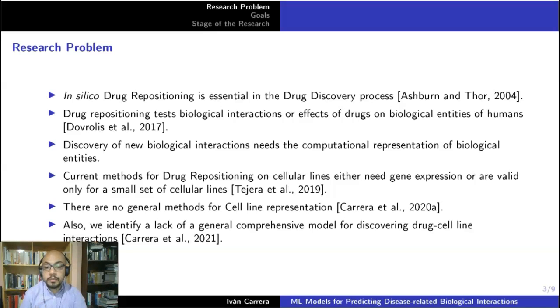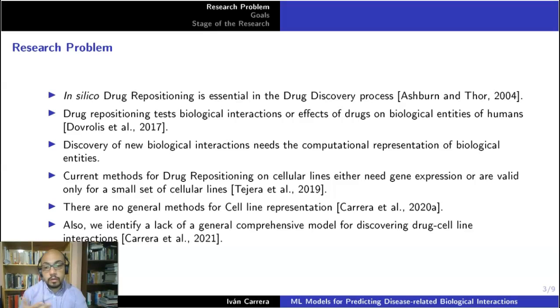Representing cellular lines by gene expression is frequent and is very used, but it is impractical for a general method. To be able to represent cellular lines by their gene expression, we will need to have the genes that are triggered by a drug.